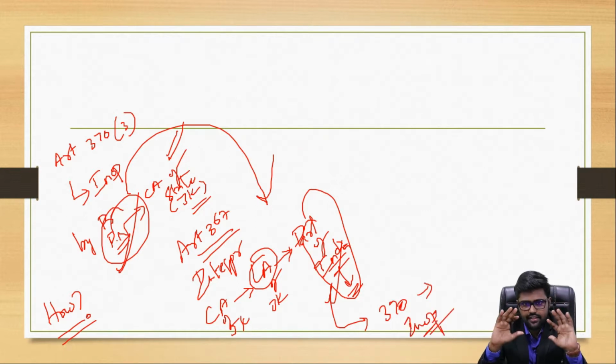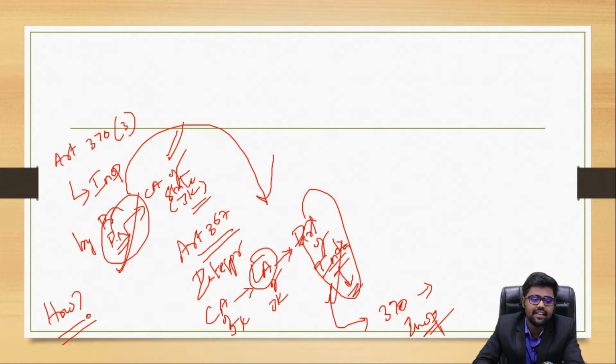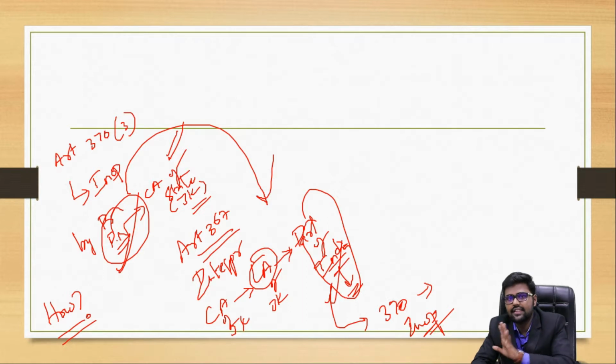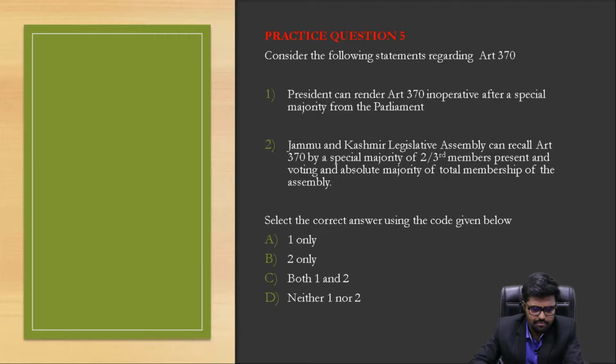So I made it very clear how the government came up with this, and what the critics are saying, why they are saying it is against democracy, it is against the federal character, and how the Supreme Court can take these loopholes and say many other things, which we will discuss in the analysis section also. Let's not get into it now. This is what you should understand, and what the counter argument for the same is. Now let's have a practice question.